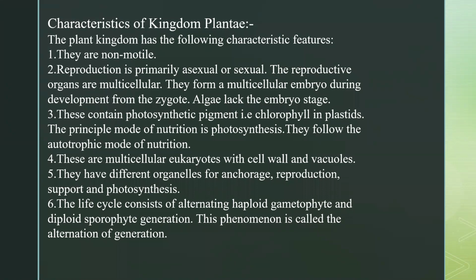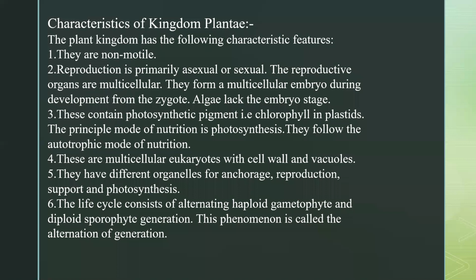Then the reproductive organs are multicellular, because plants are multicellular, so obviously the organs will be multicellular. They form a multicellular embryo during development from the zygote, but algae lack the embryo stage. This is a very important point, so you have to underline it when you write it down in your notebook: algae lack the embryo stage, means embryonic development is lacking in algae, but in other plants embryonic development is present, means the embryo is formed from the zygote. So this is a very important point.